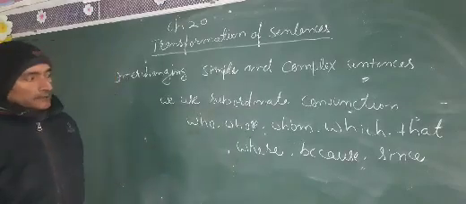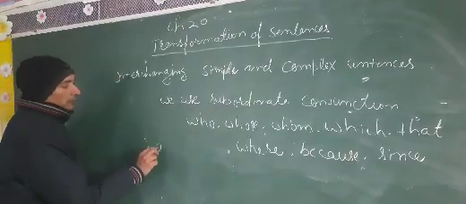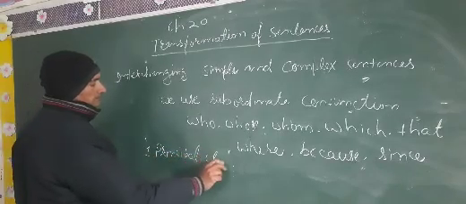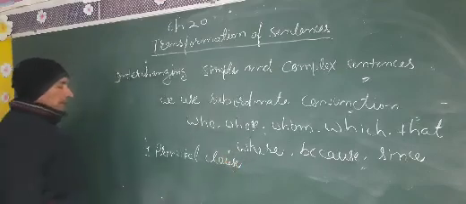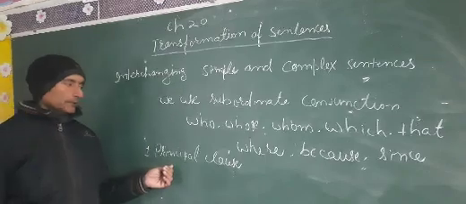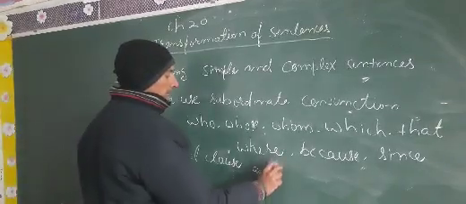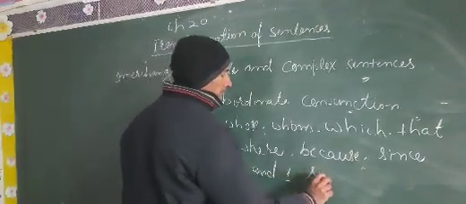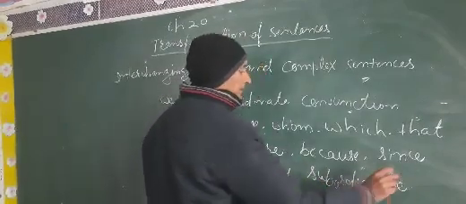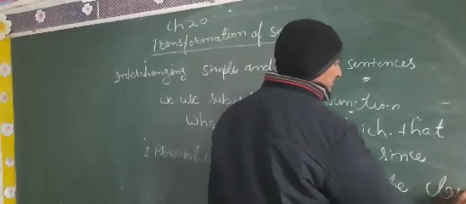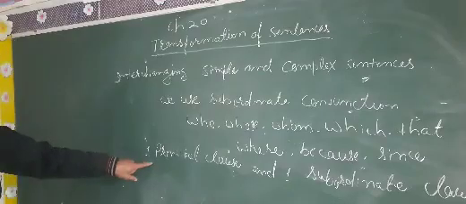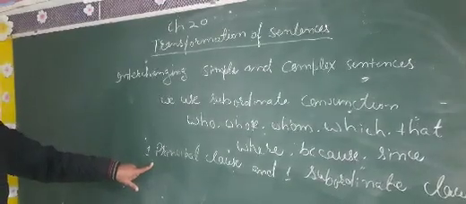In complex sentence, one principal clause and one subordinate clause should be there.